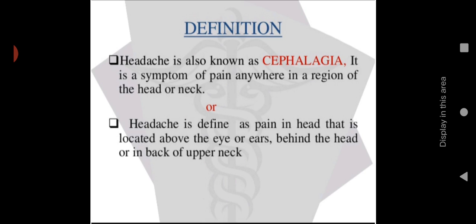Let us see the definitions. Headache is also known as cephalalgia. It is a symptom of pain anywhere in a region of the head or neck or scalp. So, the medical terminology for headache is cephalalgia. Headache is defined as pain in the head that is located above the eyes or ears, behind the head, or in the back of the upper neck. So these are the common regions where pain can occur, and we can call it a headache.